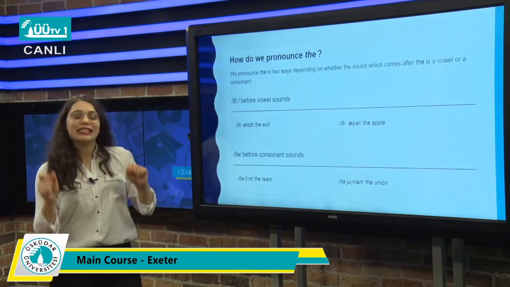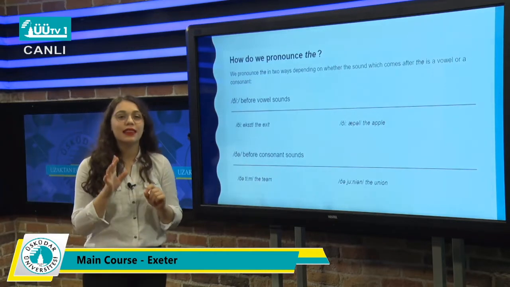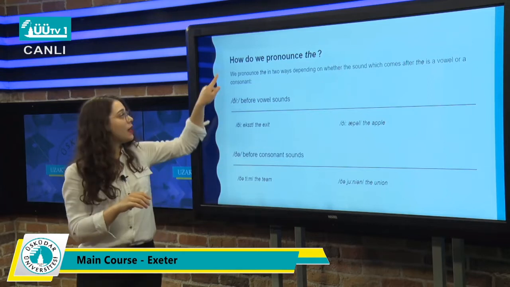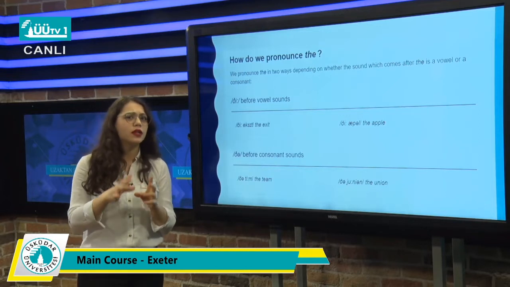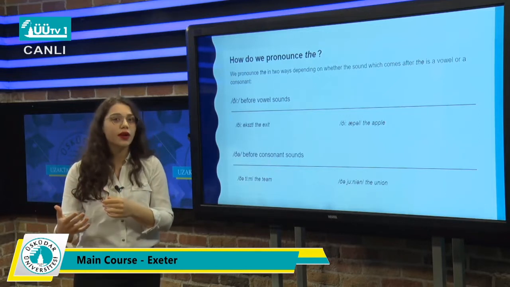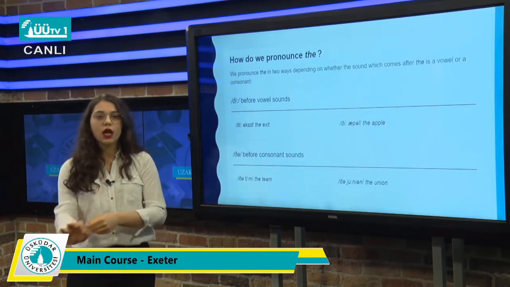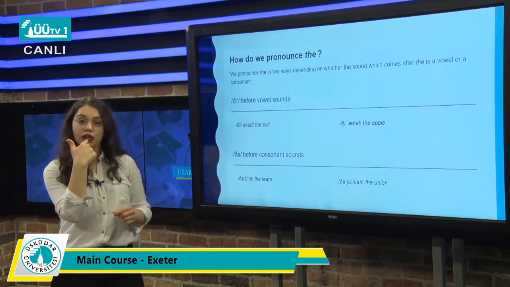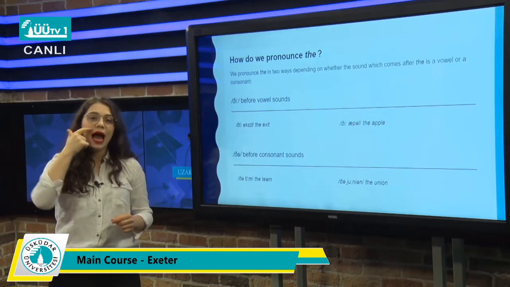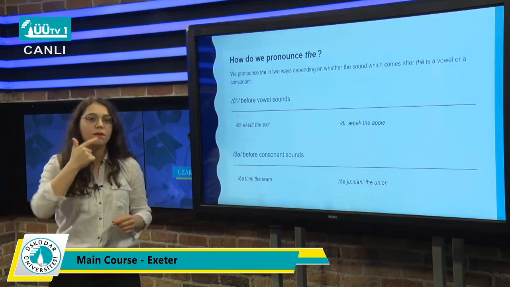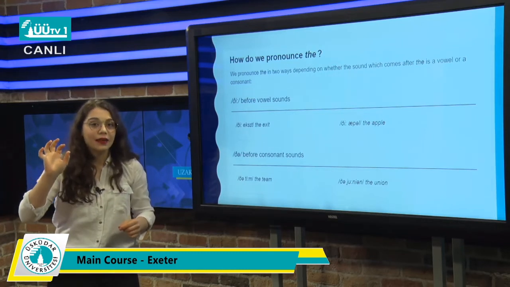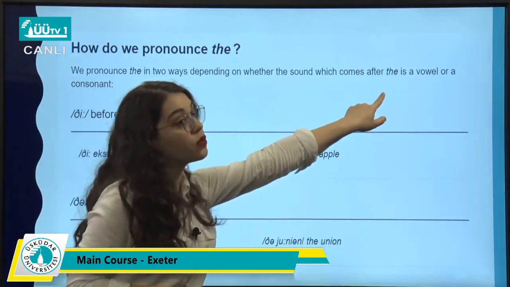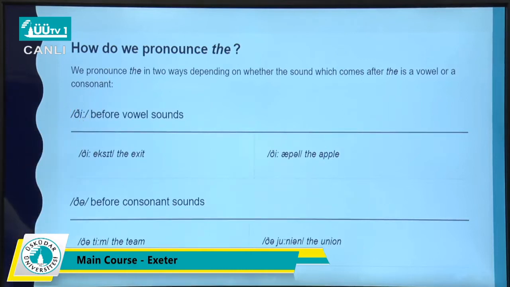Okay, yes, how do we pronounce the? This is very important because this th sound is the most important sound in English, because if we don't pronounce it correctly, our meaning can change, okay? So, first of all, to pronounce the, what you have to do is put your tongue behind your upper teeth, the, okay? Behind your upper teeth. The. And whether your word starts with a vowel or a consonant, you have to pronounce it differently.